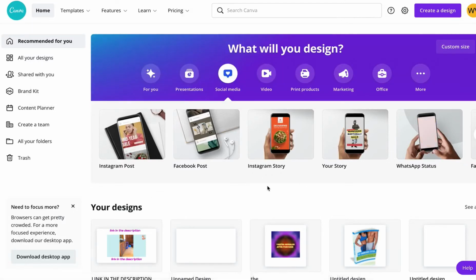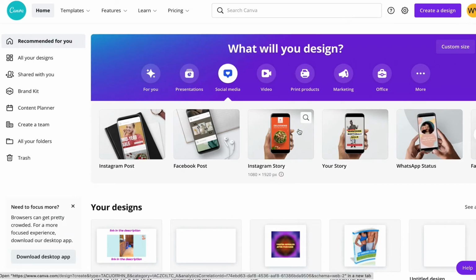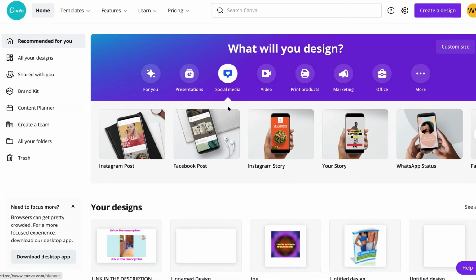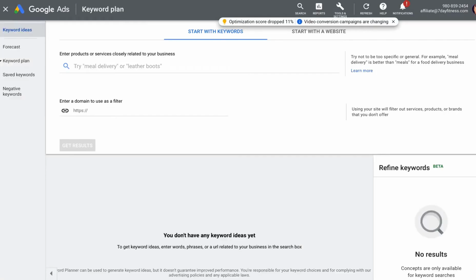So Canva gives you the opportunity to create a Facebook story, Instagram story, templates, basically designs. So it's another site that you need to open right now as well. And this is the secret that many internet marketers use that you just don't know, but you're about to know, because Wesley is about to put you on game here. Look, keyword Google Planner. All you have to do is go to google.com and type in Google Planner. It's free. This is how we get ideas, and this is how you create an internet company, because you want to know what's already working.